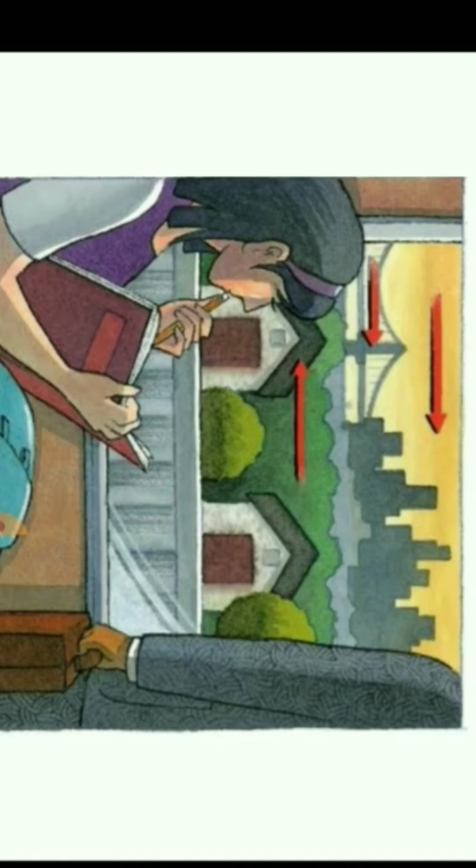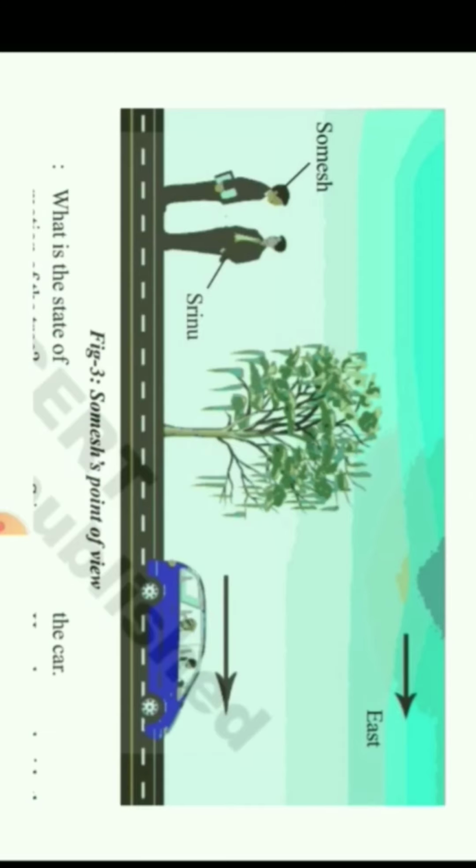A girl is sitting in the train here and the train is moving to one side. When she is moving in the train, she feels that the buildings, trees, houses are moving in the opposite direction to her, but actually they are at rest. That type of hypothetical activity is said to be relative motion. Here one more example I have brought to you. Two people are standing there, Somesh and Srinu, and a tree is there and a car is moving in one direction, in the east direction.